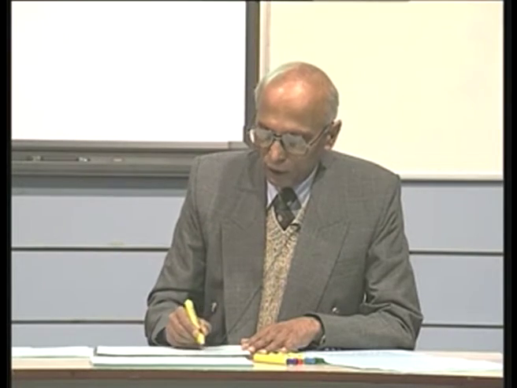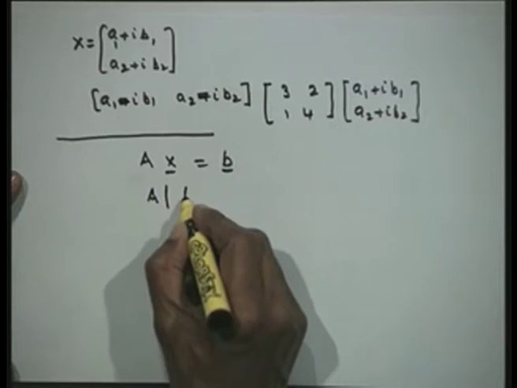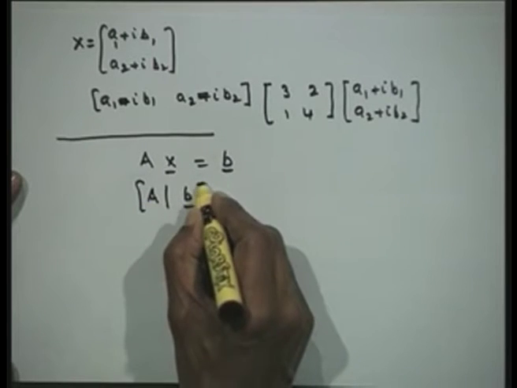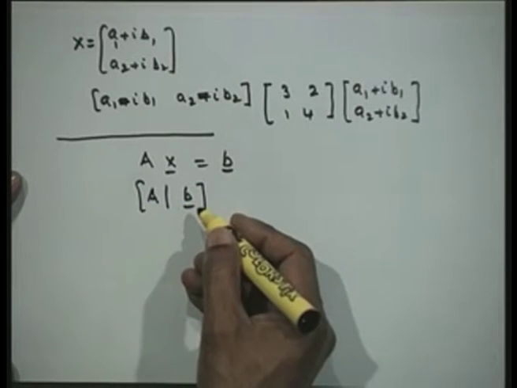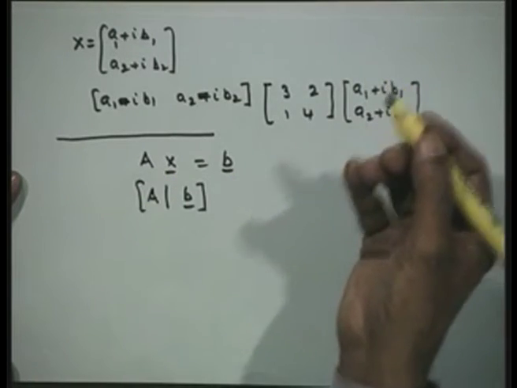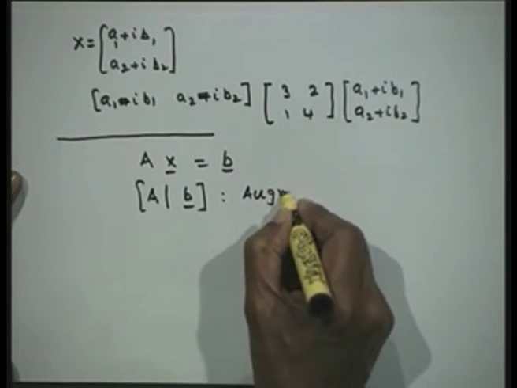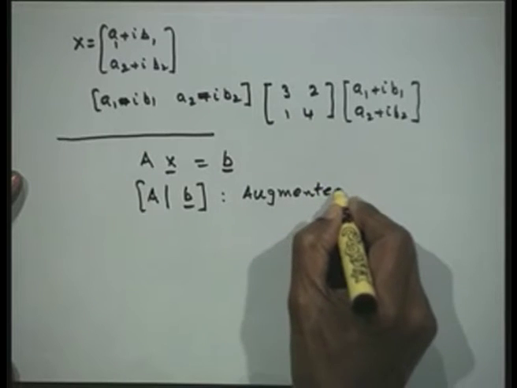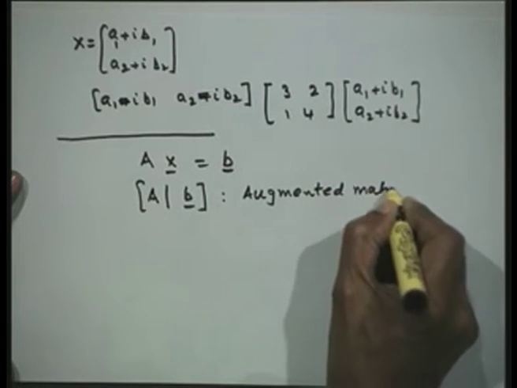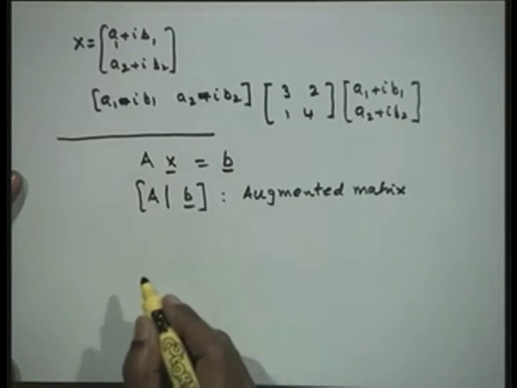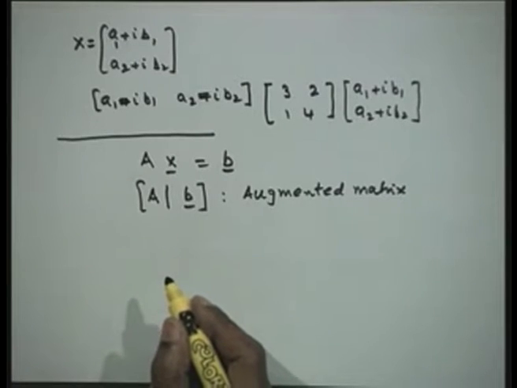Therefore, we shall use only the matrix A and the right hand side vector and then discuss how to solve this particular problem. Whatever solution we get out of this is the physical representation of the problem. This matrix I shall call the augmented matrix, that means A is augmented by the right hand side vector, A B.